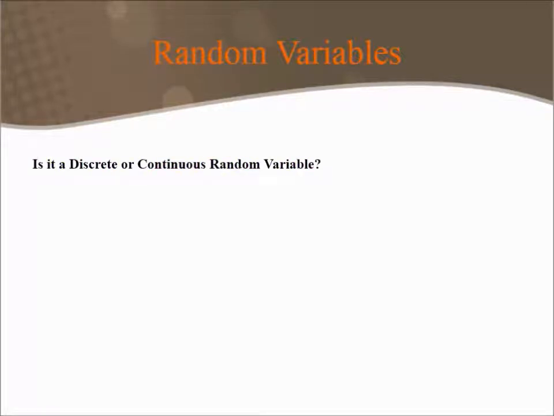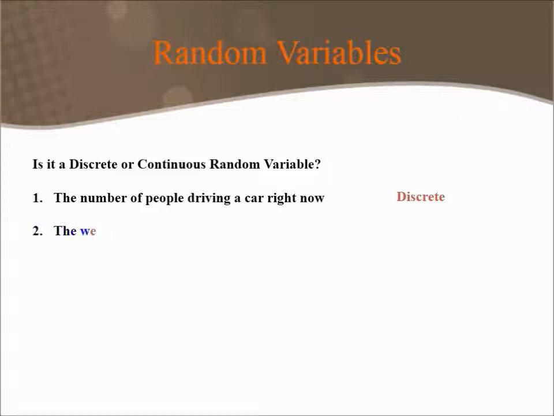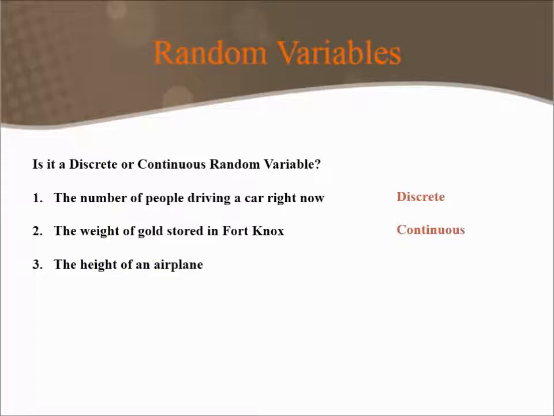Is the following a discrete or continuous random variable? The number of people driving a car right now. Well, since we could actually count up the number of people driving a car right now, this would be a discrete random variable. The weight of gold stored at Fort Knox. Well, the weight could take on any value between two integers, so we'd consider this to be a continuous random variable. The height of an airplane. Since height can also take on any value in between two integers, we'd consider this a continuous random variable.